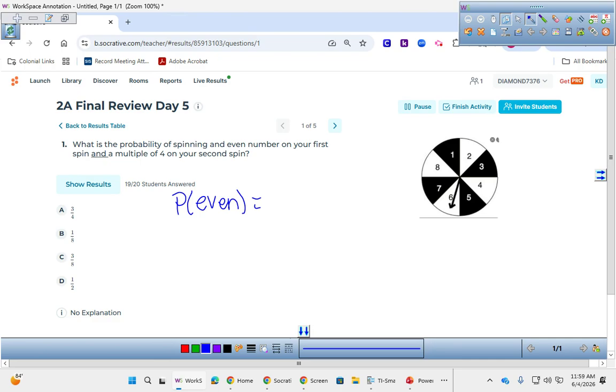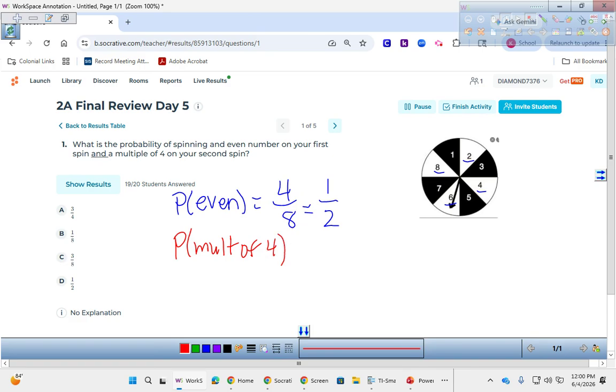Looking at the wheel, I see there are 4 even numbers out of 8, which reduces to 1/2. The second event is a multiple of 4. 1 is called a factor of 4. Factors get smaller, multiples get bigger. The smallest multiple of 4 is 4, and then it just gets bigger from there. So our multiples of 4 are 4 and 8,